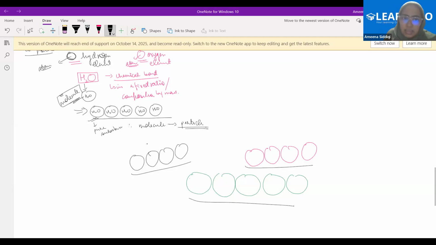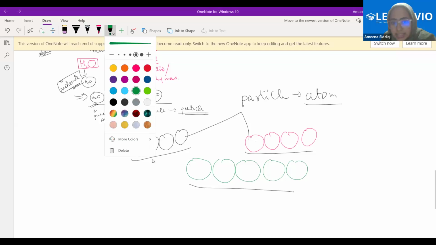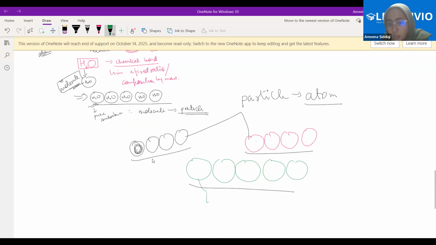Now see, in these two, what is being repeated? Can I say it is the atom which is being repeated? The particle which is being repeated is the atom? Yes or no? Umar, say yes or no. Yes. Why? Because it was just one hydrogen atom. It was one oxygen atom, right? Now, please pay attention. In this case, what is being repeated? This is one molecule of water.